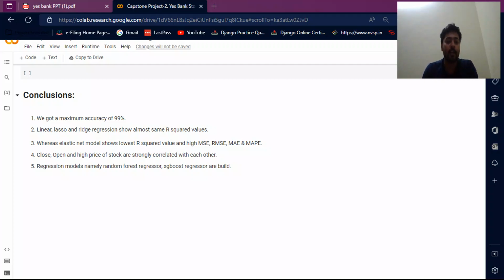Linear, lasso and ridge regression show almost the same R square value, whereas the elastic net models show the lowest R square value with high RMSE, MSE and MAPE. The close, open and high prices of the stock are strongly correlated with each other. Regression models, namely random forest regressor and XGBoost regressor, are built.